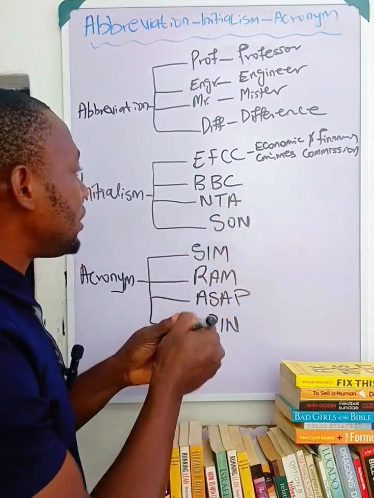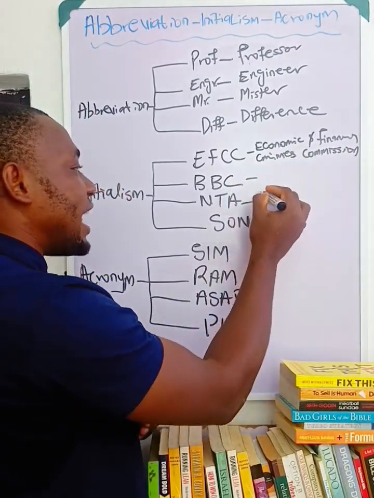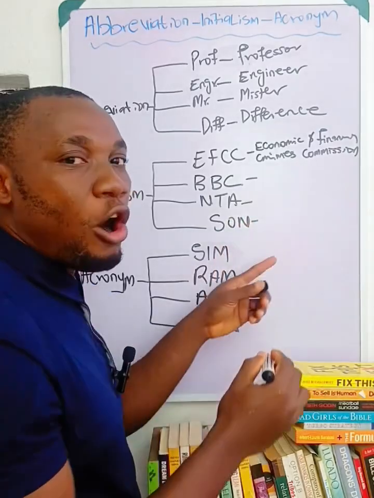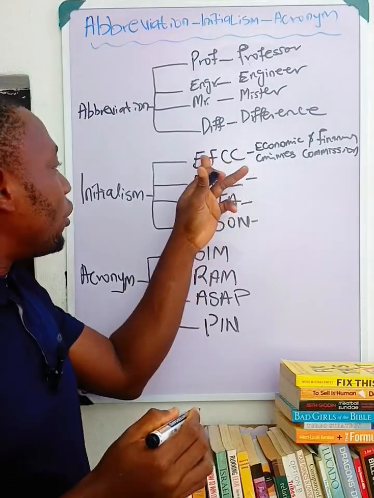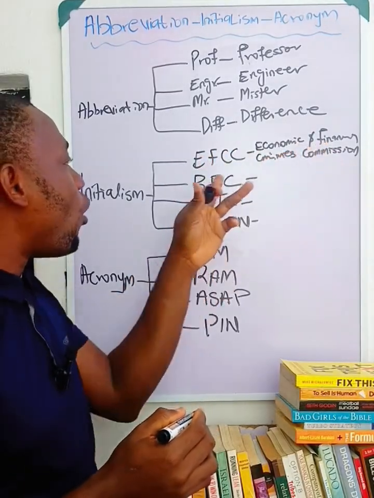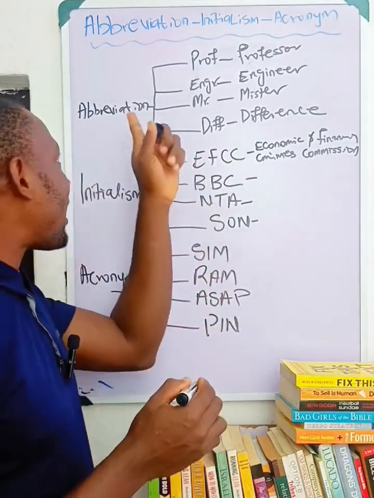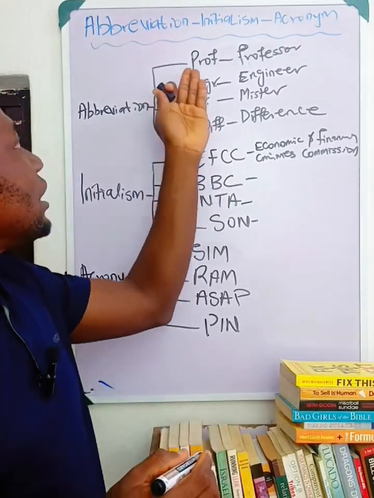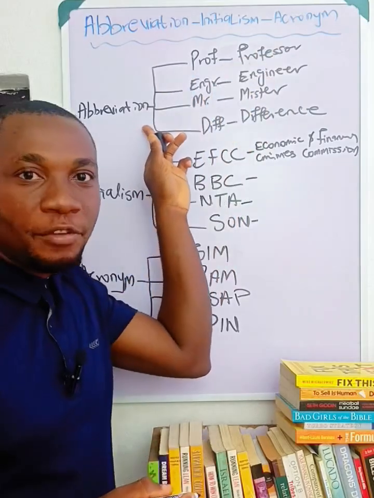You'll be able to now know this is BBC, British Broadcasting Corporation, NTA, Nigerian Television Authority. This is SON, Standard Organization of Nigeria. So anytime you see letters representing a group of words, it is initials or initialism and not acronyms and not abbreviations. Anytime you see a few letters from a word representing the word, it is abbreviation.